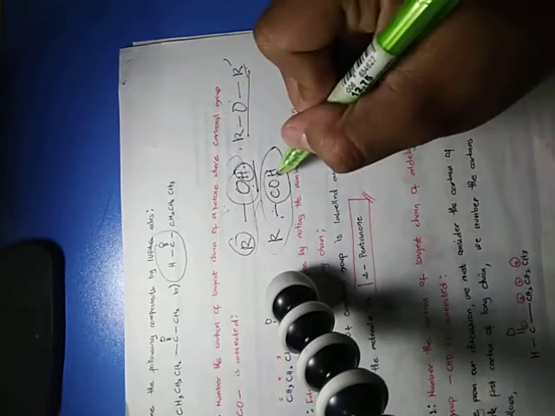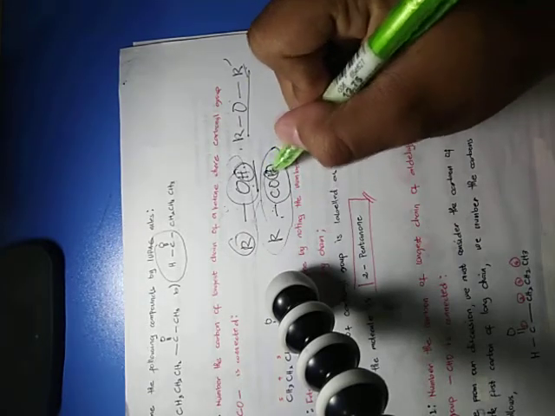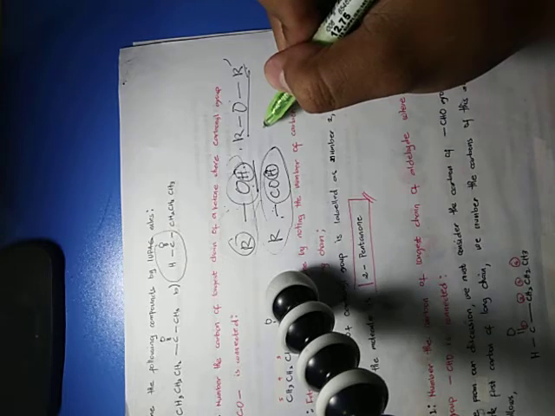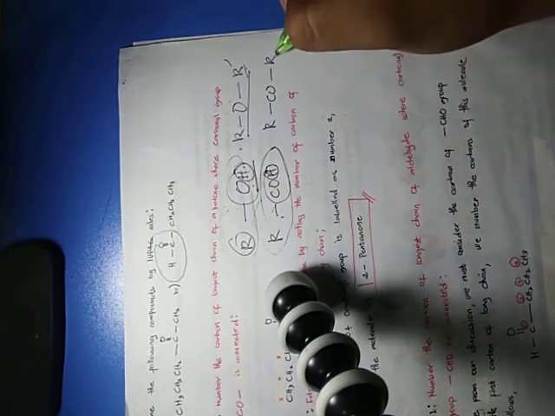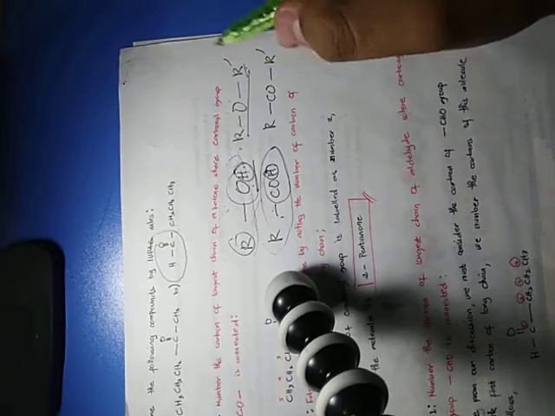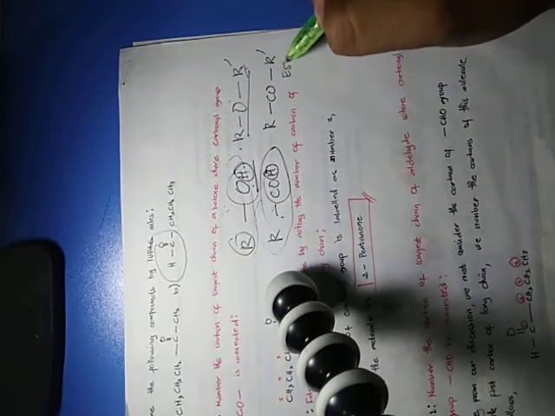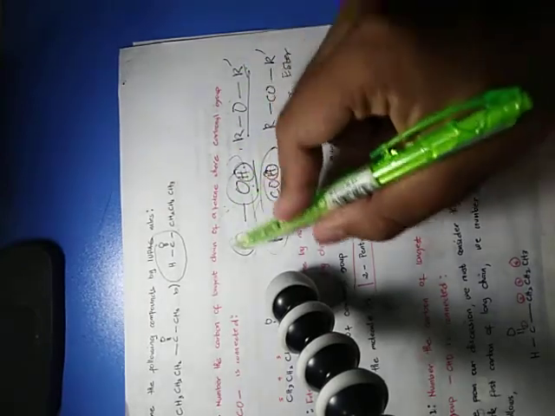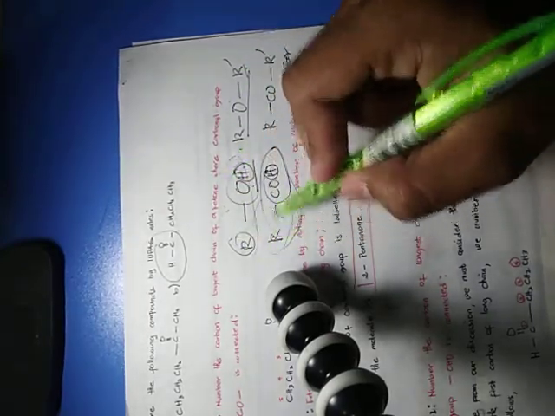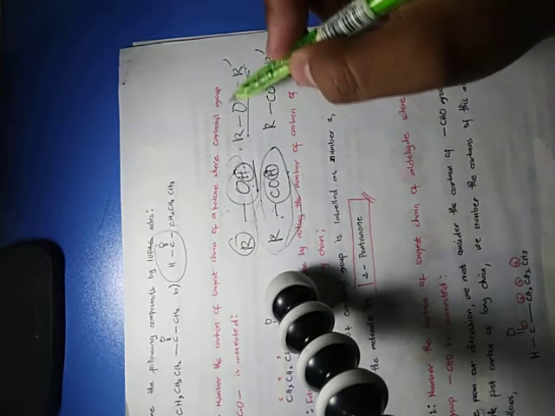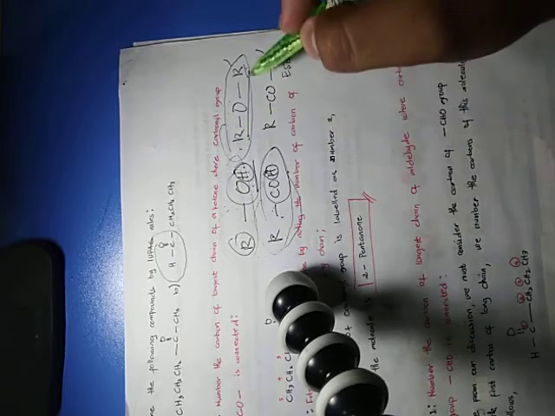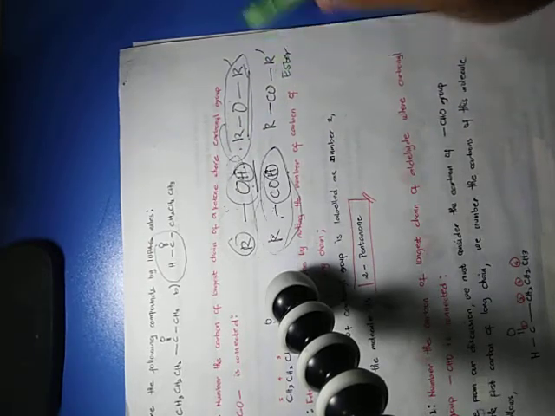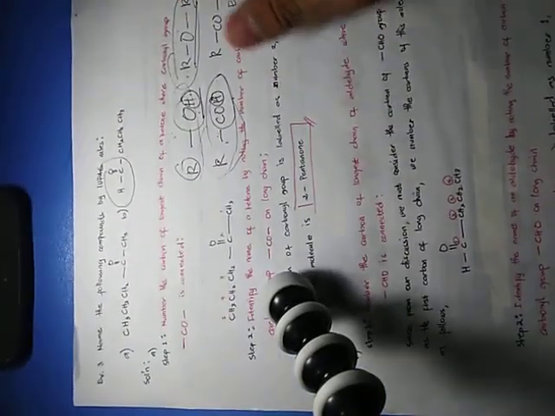Kasi itong OH dito, kung papalitan natin siya ng another hydrocarbon groups, for example, CO, tapos another hydrocarbon groups here, ito na actually yung ester natin. Okay? So, ibig sabihin, parehas ng concept si alcohol at saka si carboxylic acids, at the same din ng concept si ethers at saka si ester. Okay? So, yun.